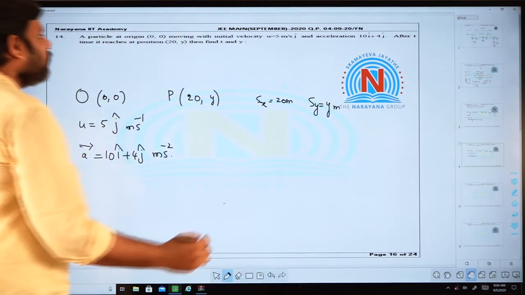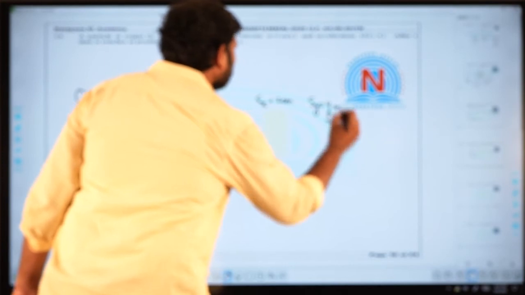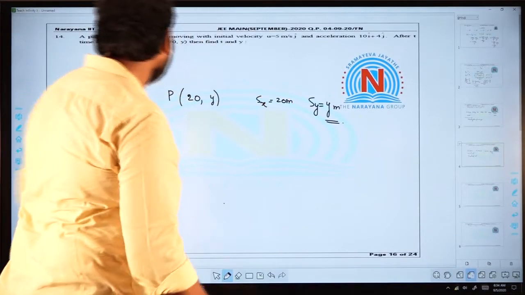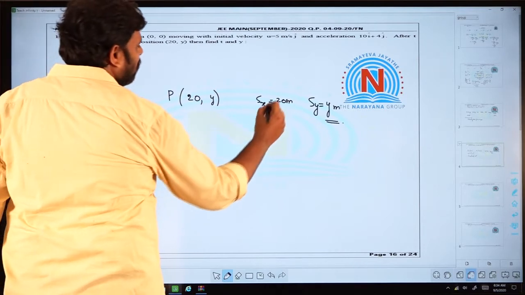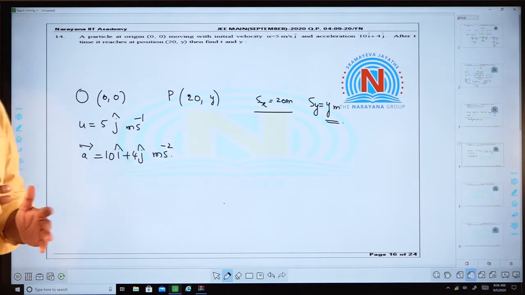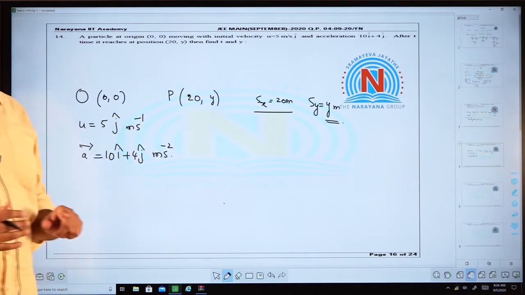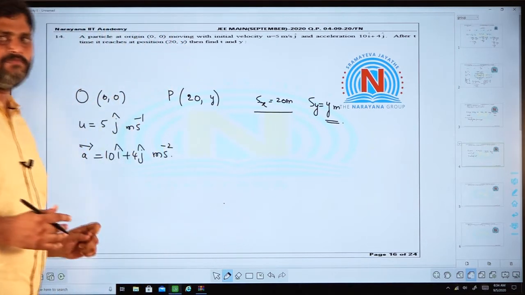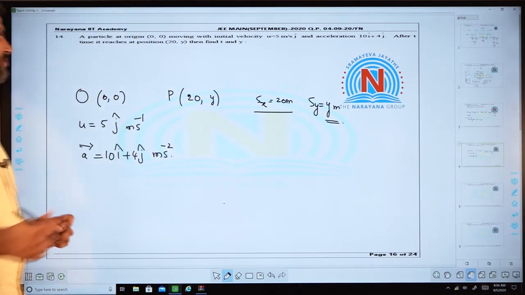You are asked to find out this y. So according to the given question, the displacement along x is 20 meters, so you can use this information to get the time that the particle actually takes to reach point P, and after getting time t, you can find out the displacement in the same time interval along y axis.